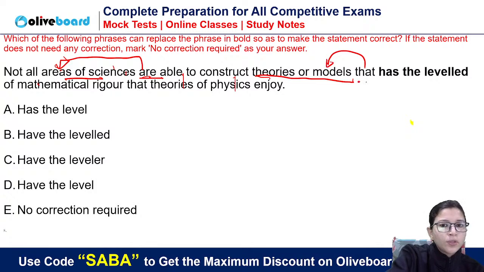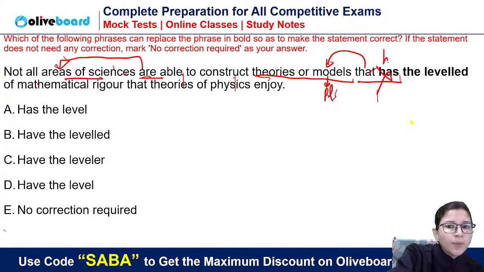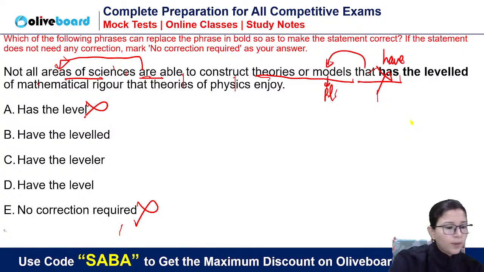First of all, you have to see this: has or have. Because models is plural, so we need a plural verb. This is eliminated, it will be have. So this option is eliminated, this option is eliminated. Yes, we will use have. Now this the is given, guys. How is everybody saying B? Now the is given, and after this word there is no noun.